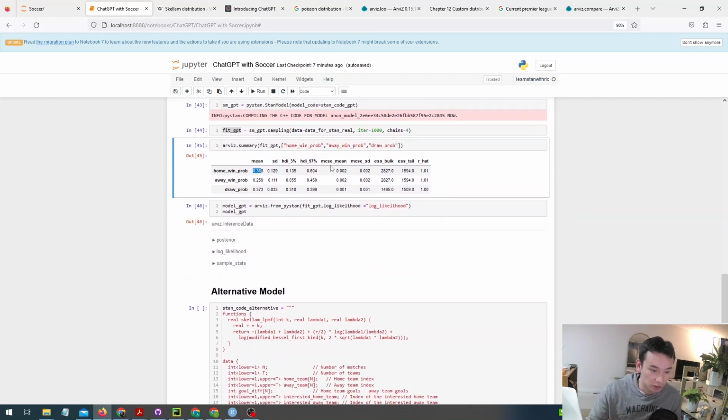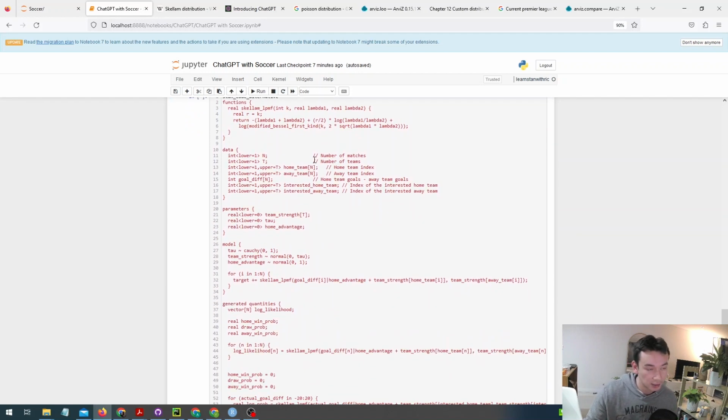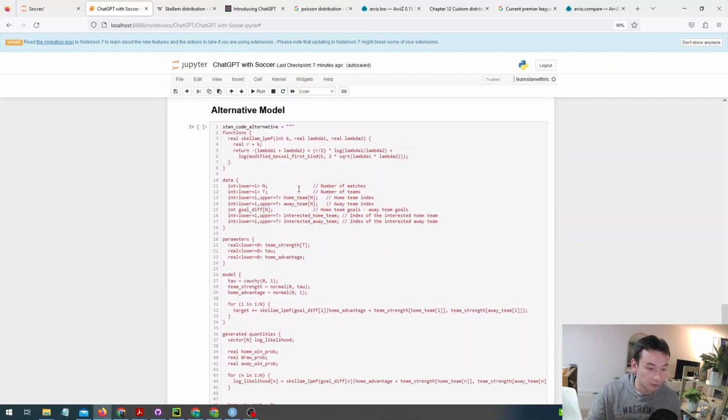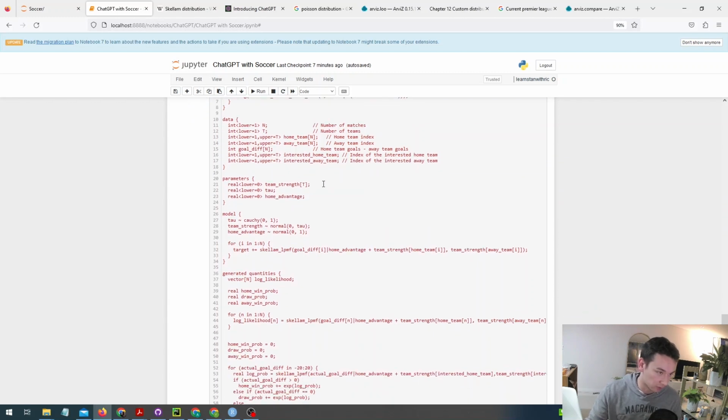And so what I've managed to do here is create an alternative model that's based on the code that ChatGPT provided, but I've implemented a couple of the suggestions that I talked about before. So the first one is that I've reduced the number of parameters. So instead of having attack strength and defensive strength, I just have a single vector here called team strength. And in the likelihood statement here, you can see that I've got the home ground advantage plus the team strength of the home team and the team strength of the away team.